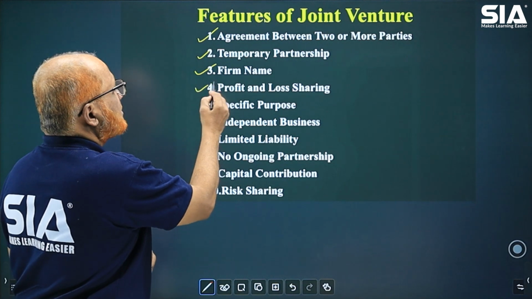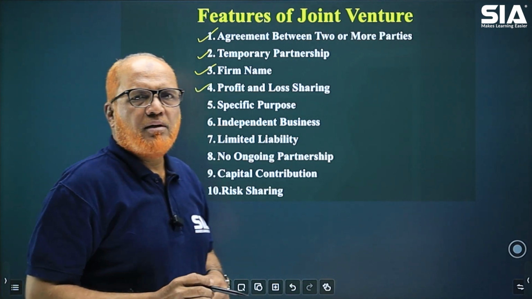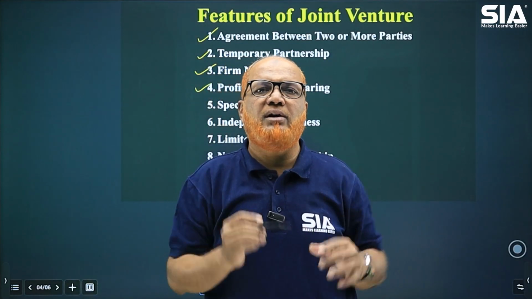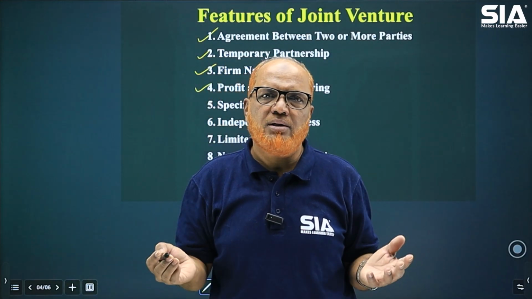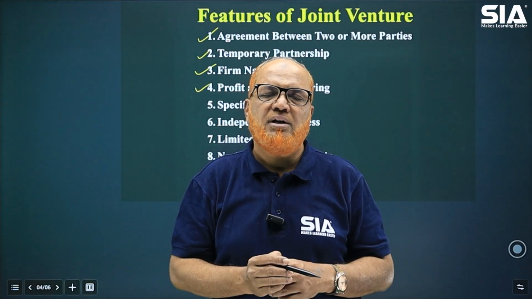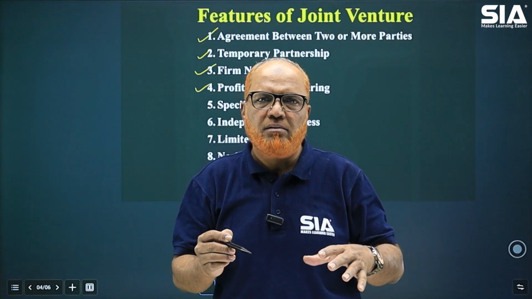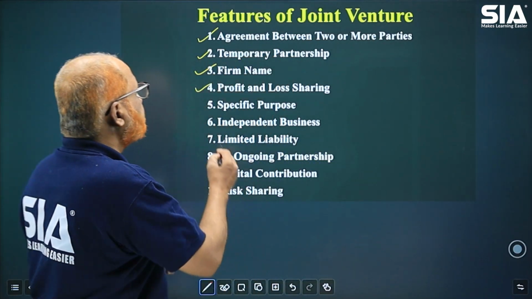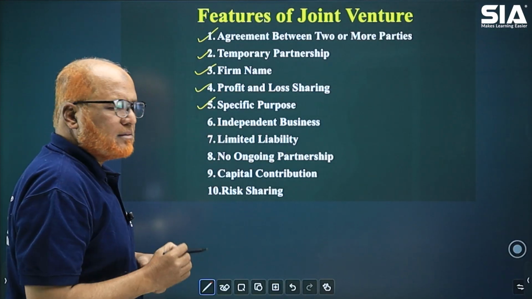Next is profit and loss sharing. The ultimate objective of the agreement of joint venture is to share the profits or losses because it's a business activity. So whenever business activity is there, normally there is a sharing of profit or losses. Next comes specific purpose.